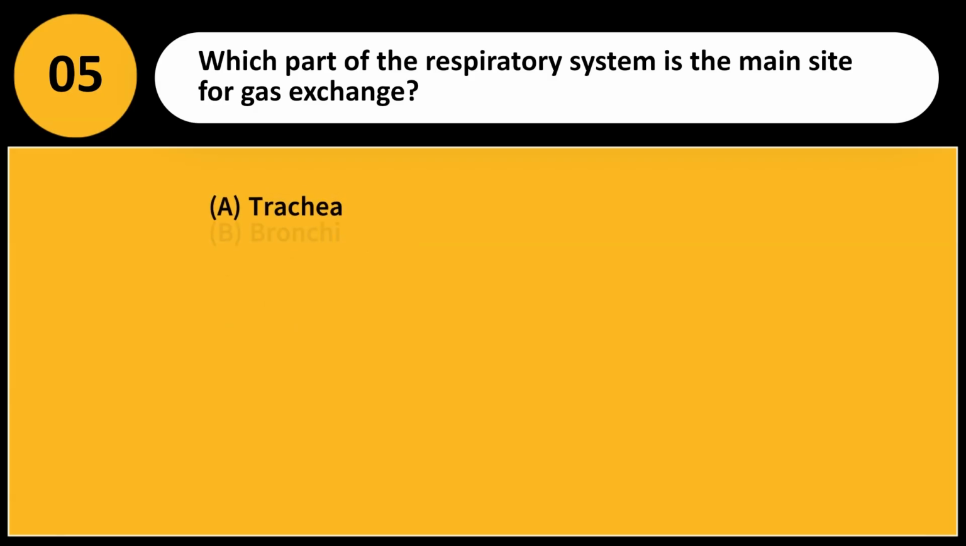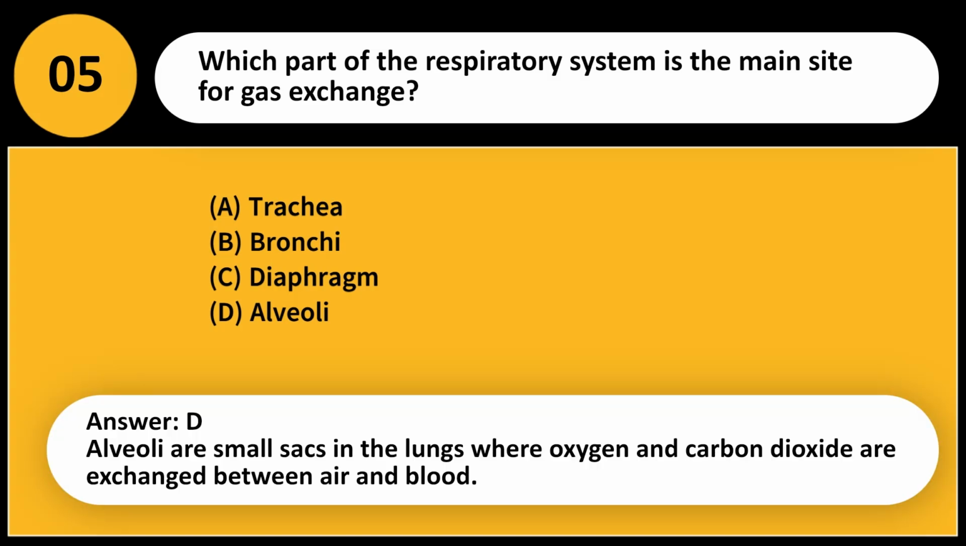Which part of the respiratory system is the main site for gas exchange? A. Trachea. B. Bronchi. C. Diaphragm. D. Alveoli. Answer, D. Alveoli are small sacs in the lungs where oxygen and carbon dioxide are exchanged between air and blood.